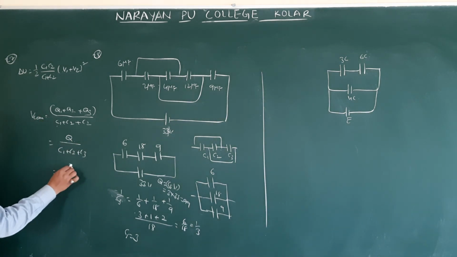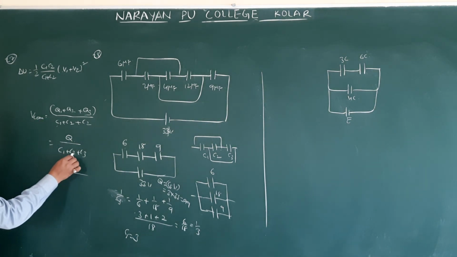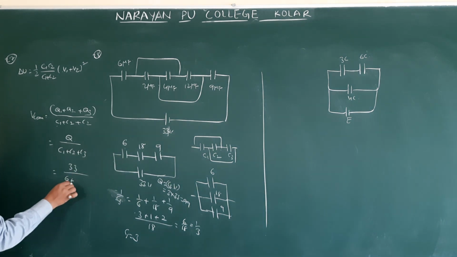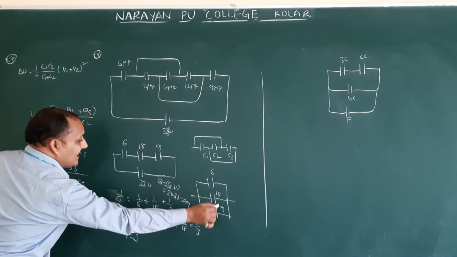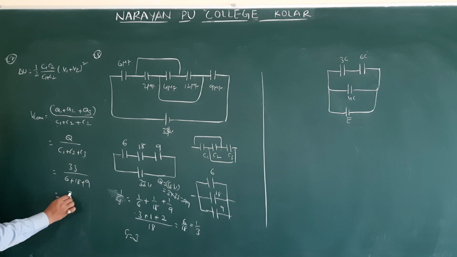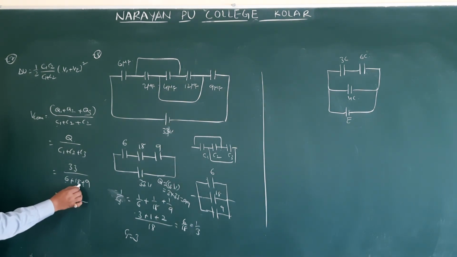Then what is the common potential? 99 by C1 plus C2 plus C3: 6 plus 18 plus 9. So solve this one. 9 plus 6, 15. 15 plus 18, 33. Correct only. So the common potential is 3 volts. Answer is not coming here.